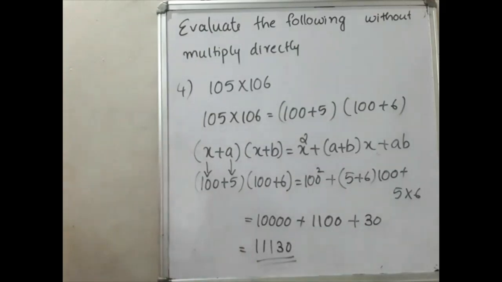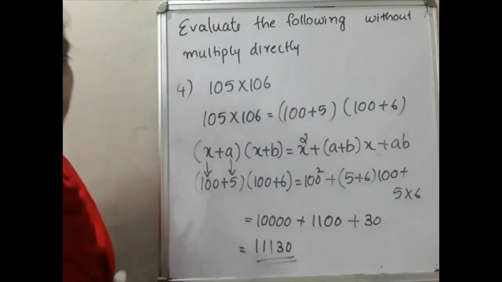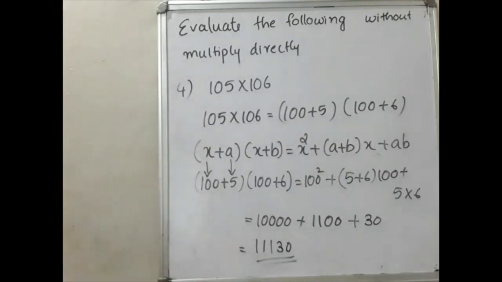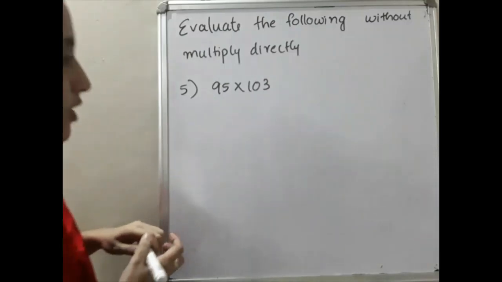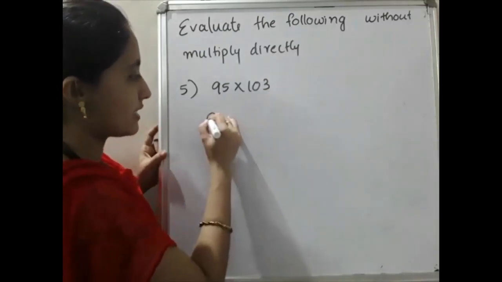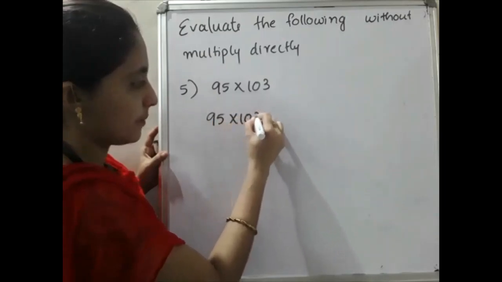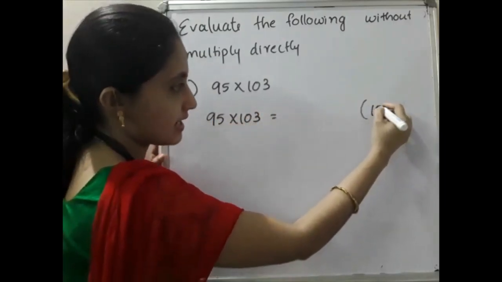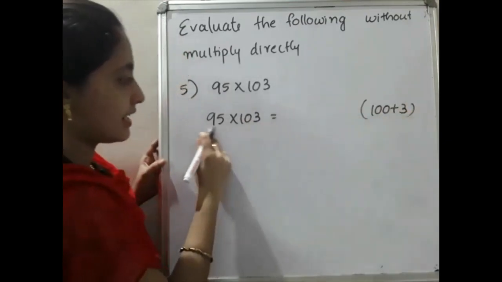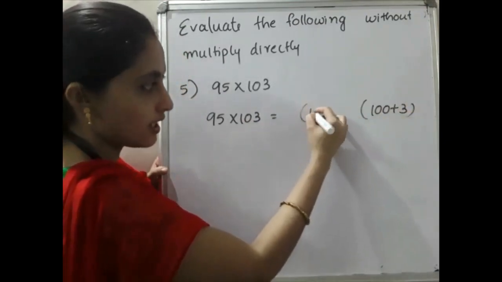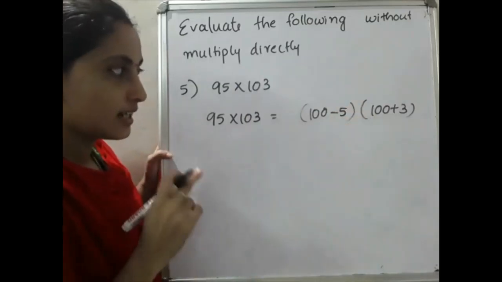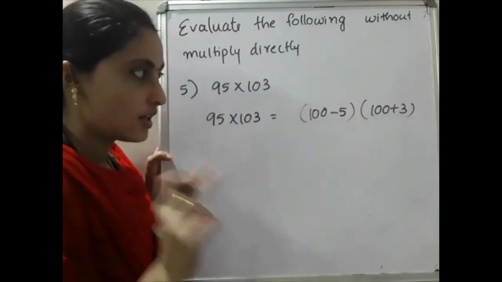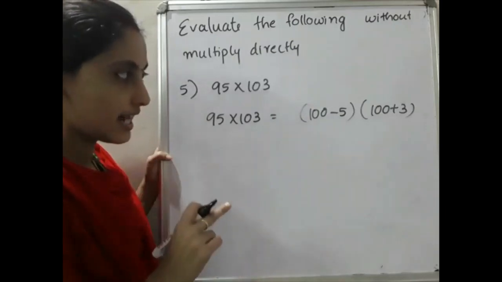Hope you clear these 4 questions. So shall we move to the next one? Yes, please write down the next question. Next question is 95 into 103. So how can we write that? 103 you can write it as 100 plus 3. Then 95 can be written as 100 minus 5. So which identity? X minus a into x plus a, or you can write x plus a into x plus b.